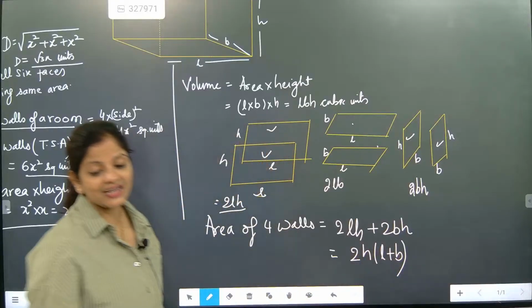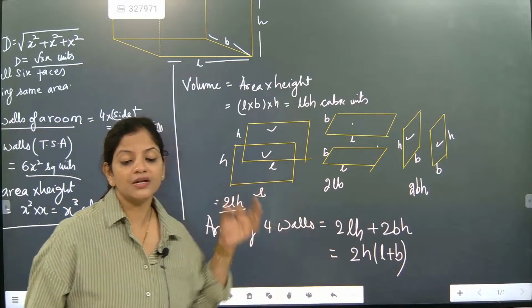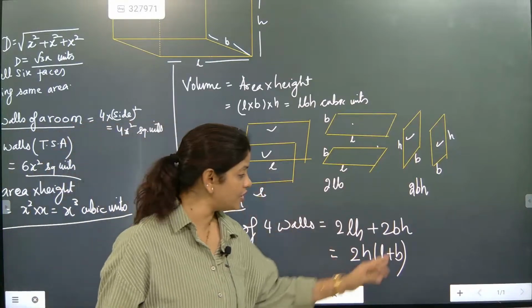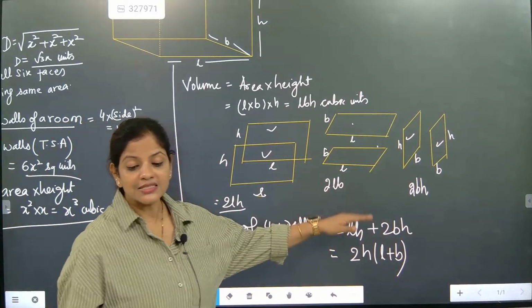So this is exactly the formula for the area of 4 walls of a room, but the ceiling and floor are not included. In this section, what is not included is the ceiling and floor.